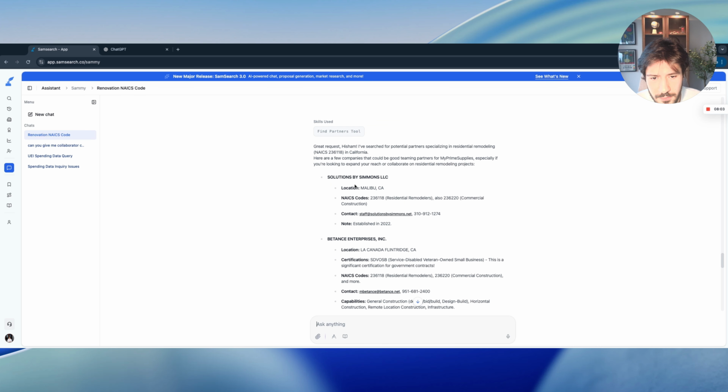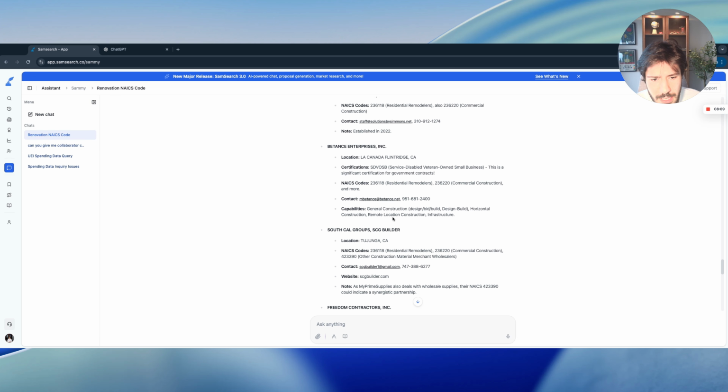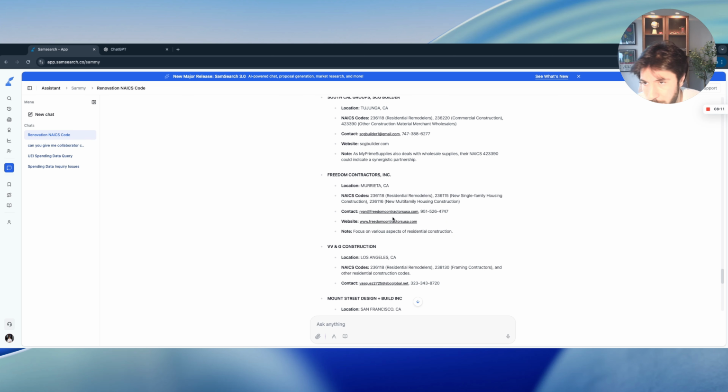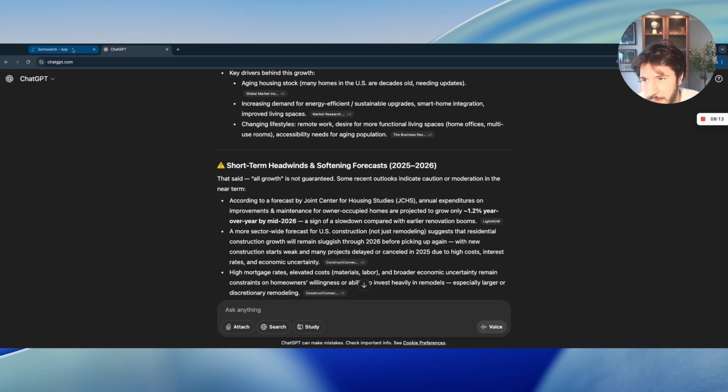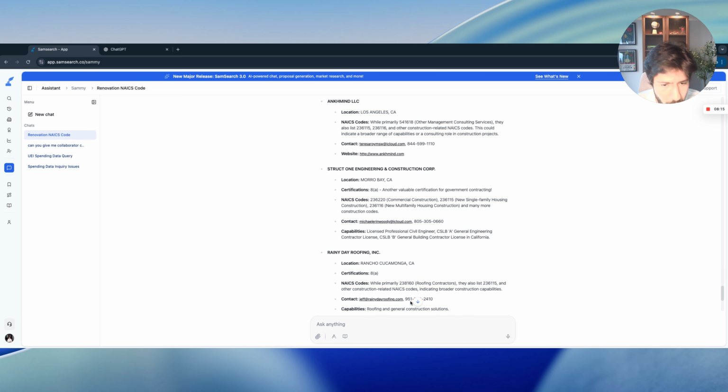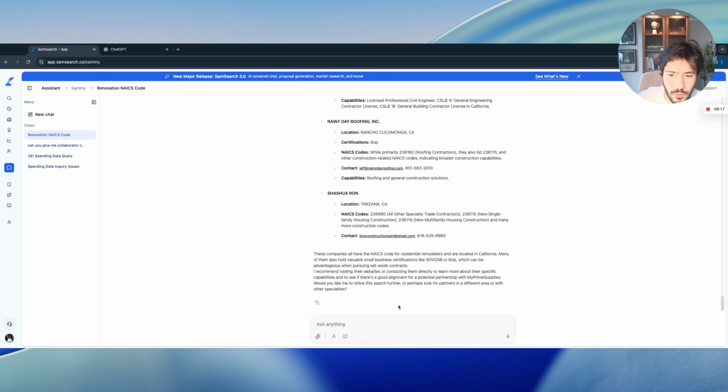And as you can see here, it found me some companies that focus on residential remodeling. I have their contact information, when they were established, and I would not be able to pull that information through ChatGPT. Now, obviously, one key thing that's very important, besides the searching and the market analysis, the top contractors, agency, or even contact information, what we want is to be able to break down government contracts.